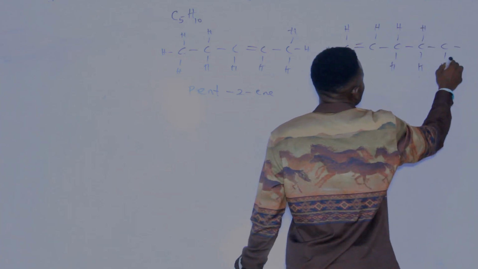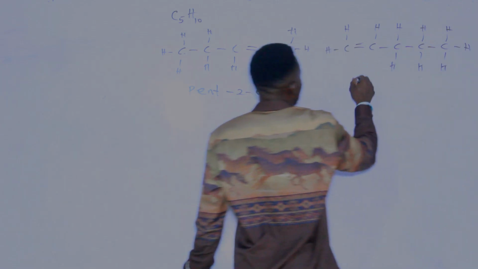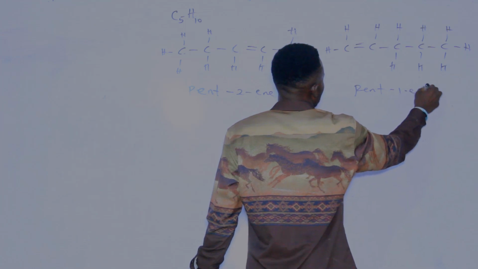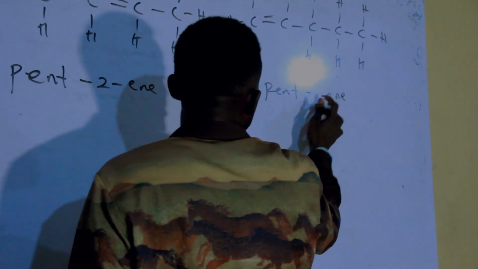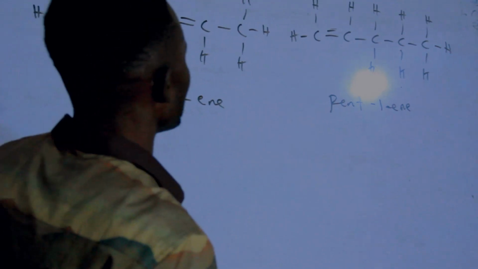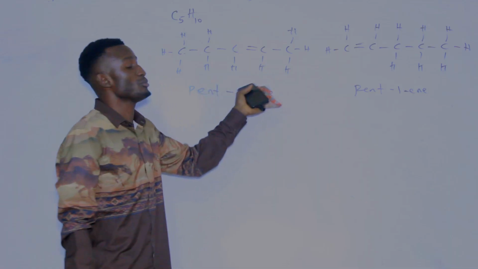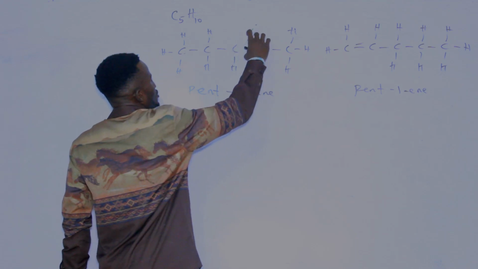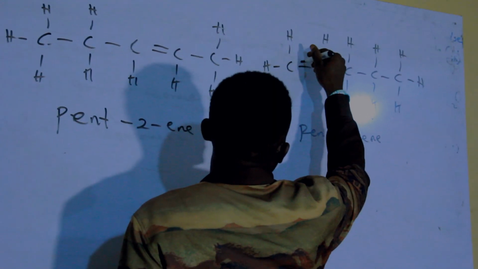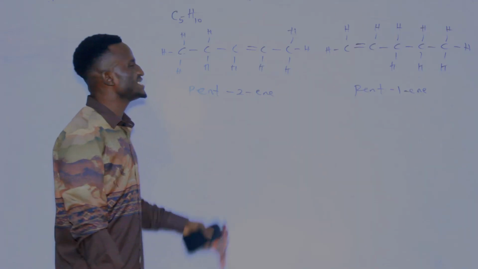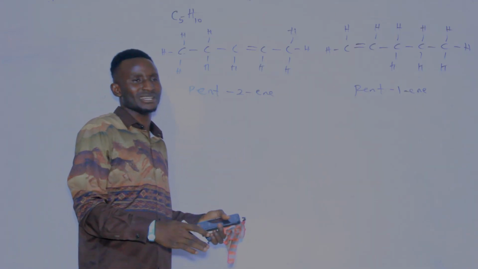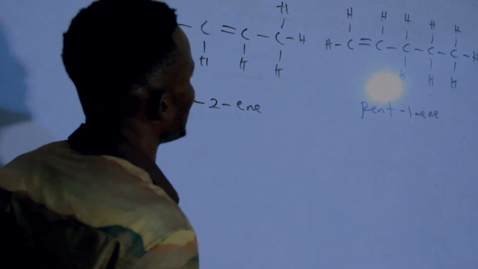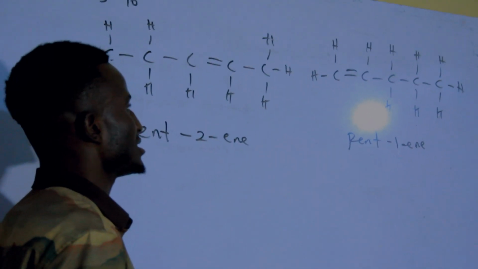Now this one is called pentene, or call it pent-1-ene. So this one, we call it structural isomerism. They are positional isomerism. That is, we have the position of the functional group here on the second carbon, and this one on the first carbon. So we call it positional isomerism. They are positional isomers of each other.